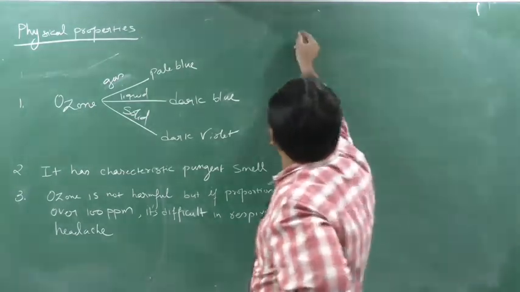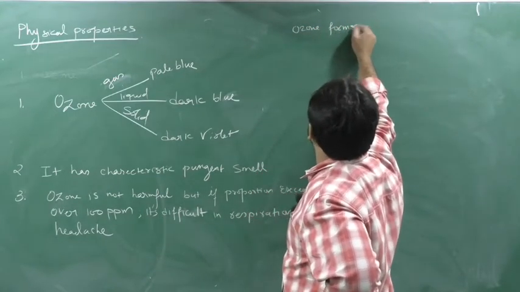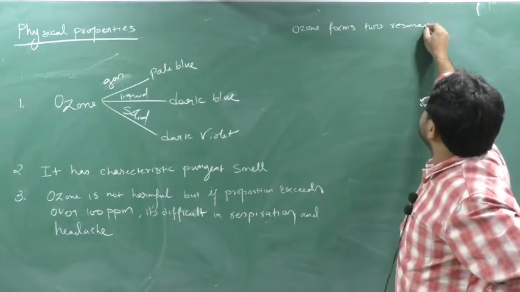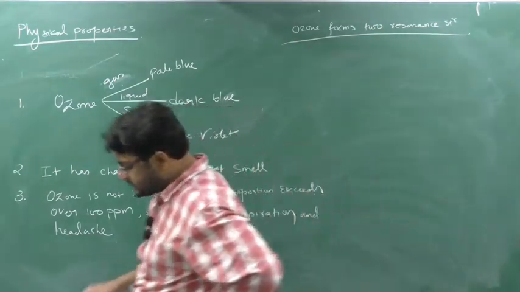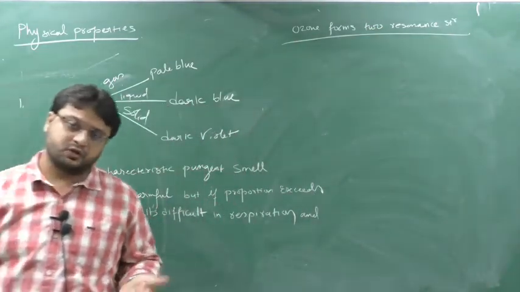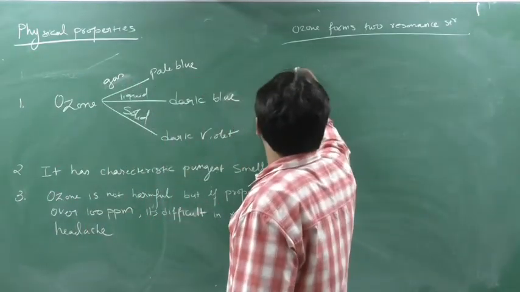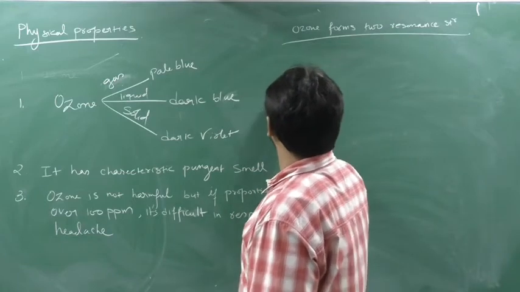Ozone forms two resonance structures, and you know from chemical bonding that those which form resonance structures are stable. So ozone is stable. The ozone structure is like this, with either a double bond here or here.